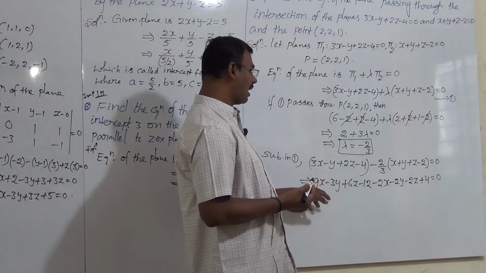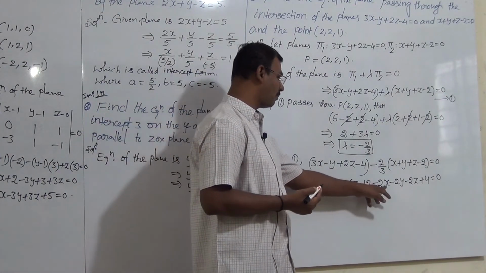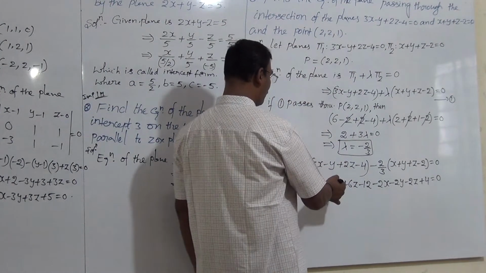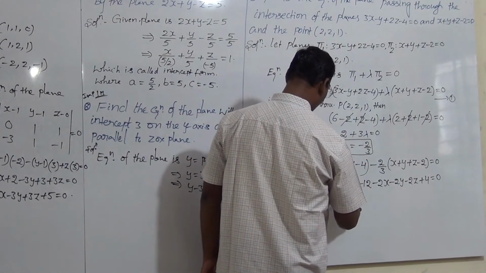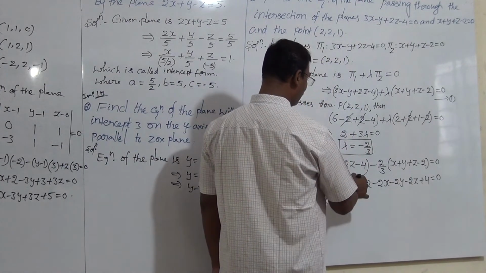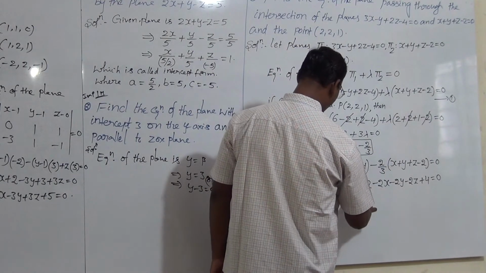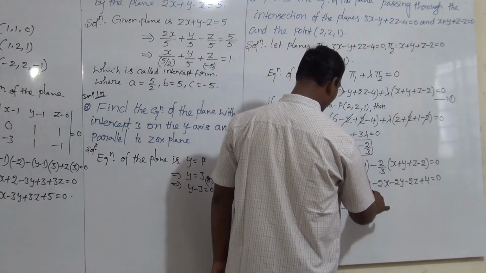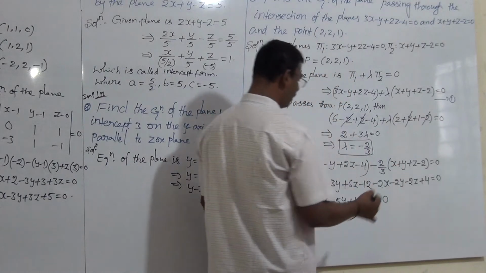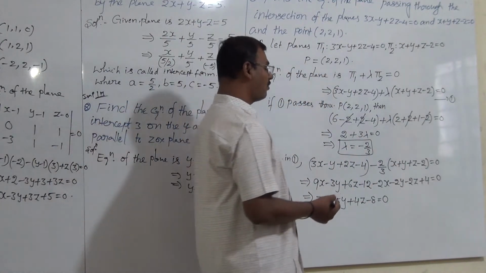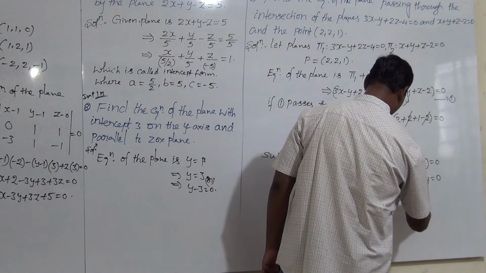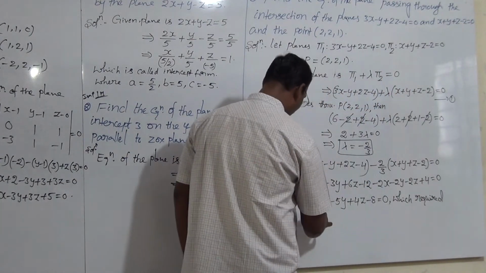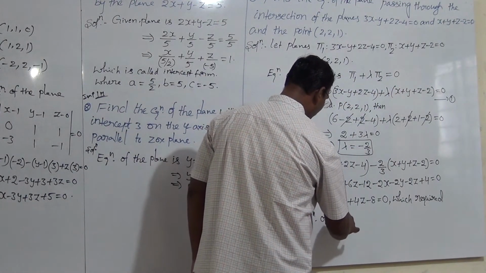Simplify, adding like terms: 9x minus 2x is 7x, minus 3y minus 2y is minus 5y, 6z minus 2z is 4z, minus 12 plus 4 is minus 8, equal to 0, which is the required equation of the plane.